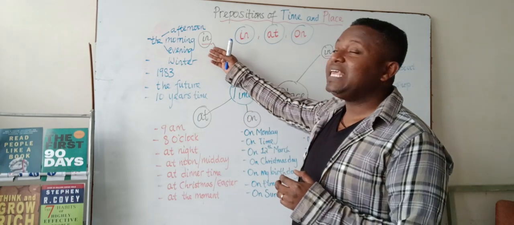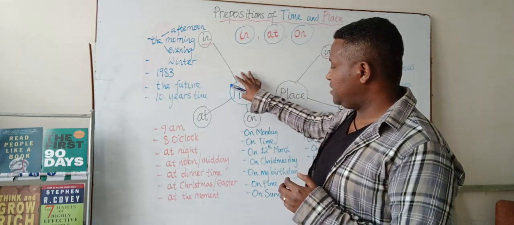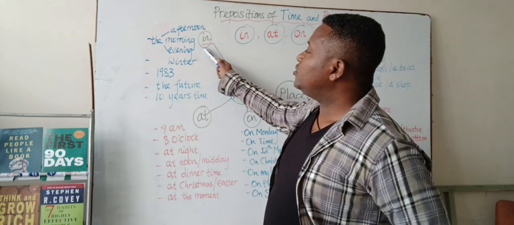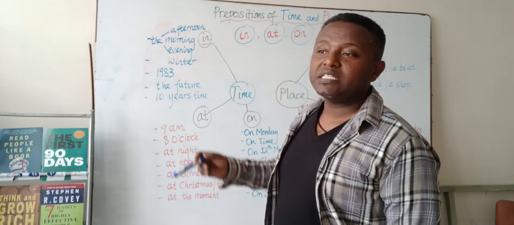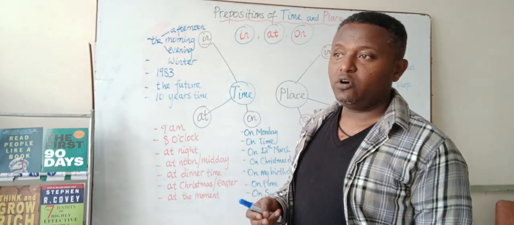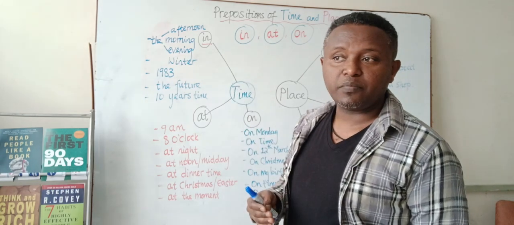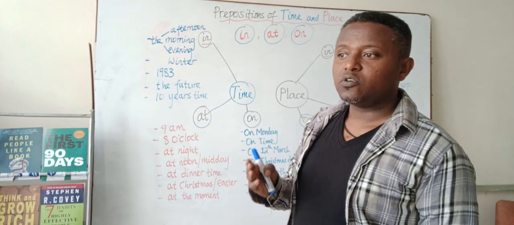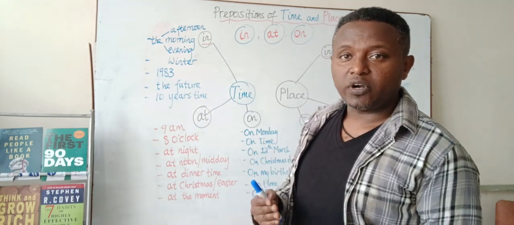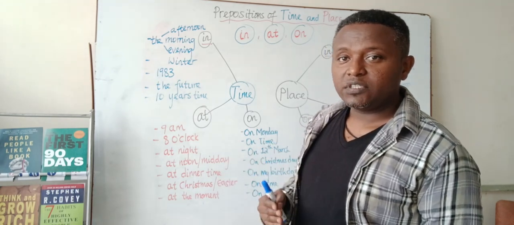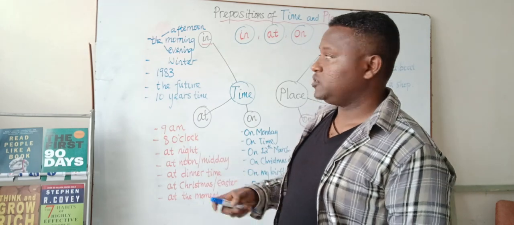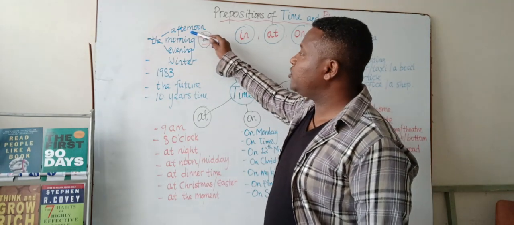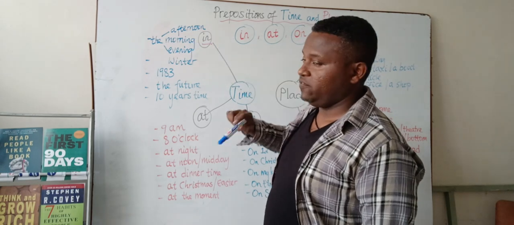we use in relation to time, for example, with parts of a day. As we know, there are like three different parts of a day: morning, afternoon, and evening, right? So we say in the morning, in the afternoon, and in the evening. So we use in with these different parts of the day.